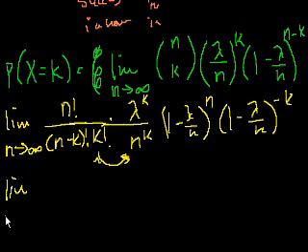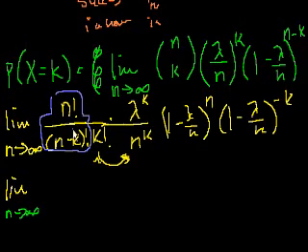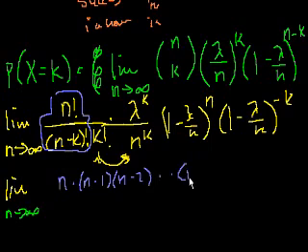The limit as n approaches infinity of, well, let me just rewrite what we did in the last video. What is this thing right here? We showed at the end of the last video, n factorial divided by n minus k factorial was n times n minus 1 times n minus 2 all the way to n minus k plus 1, right?